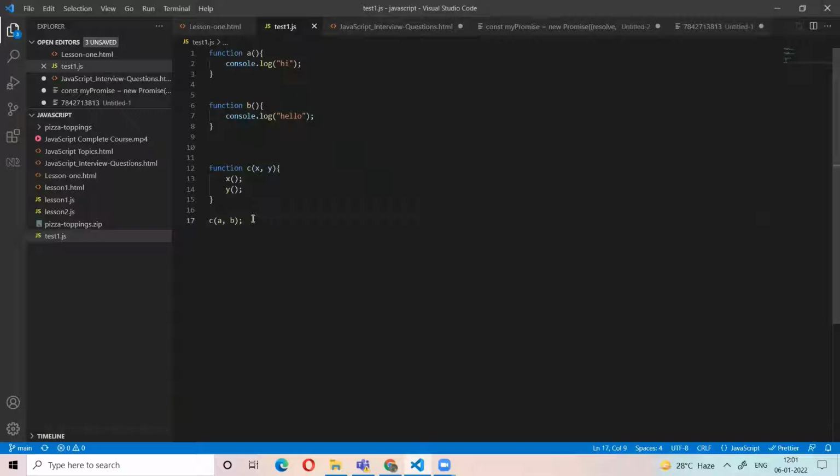What is the higher order function? The function which takes function handlers as an argument is called a higher order function. Here the C function takes the a comma b function handlers as arguments, so the C function is called the higher order function.